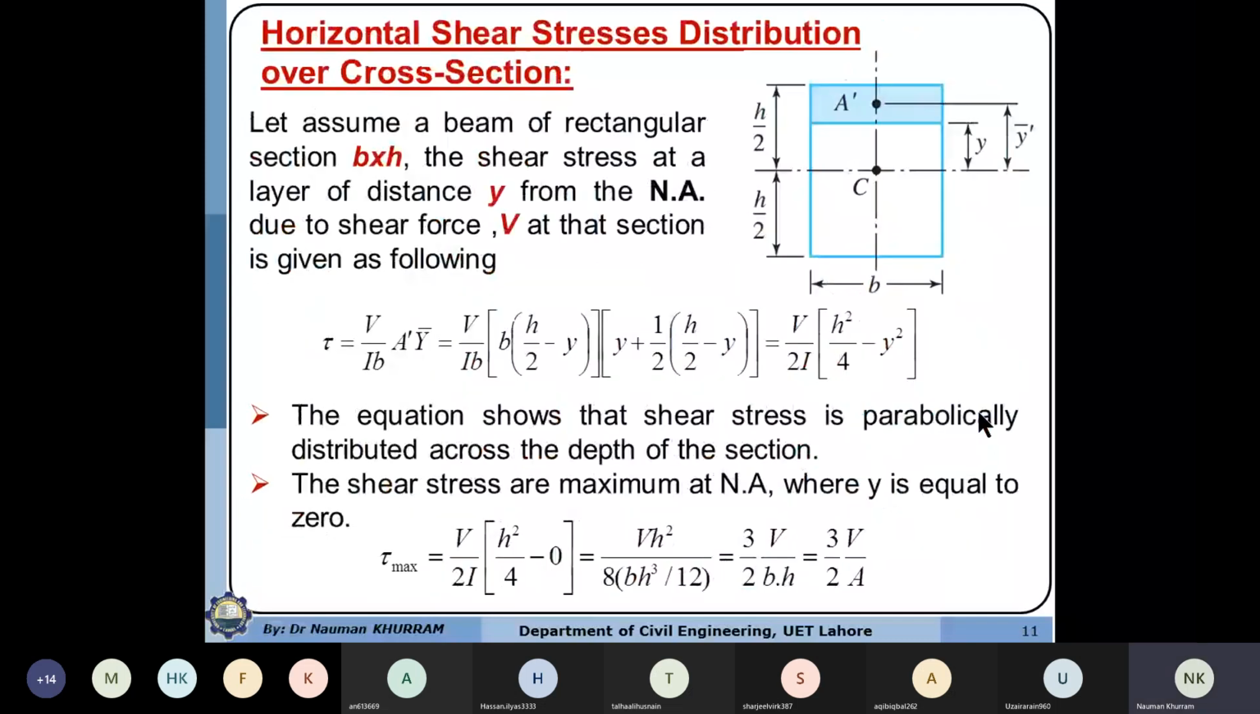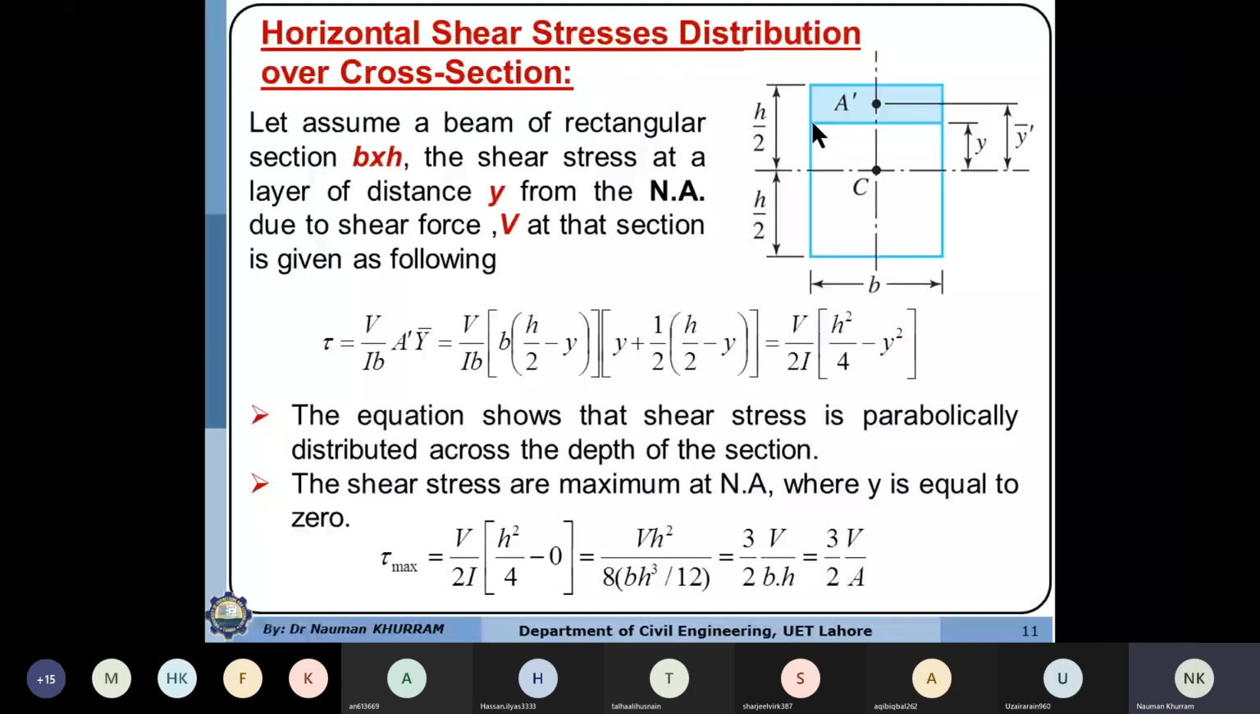this derivation you have already studied in mechanics of materials, but I would like to discuss it again. Let's suppose we have a rectangular cross section with width b, and height h. The distance from the neutral axis to the extreme fiber will be h by 2. In this section, we are interested in determining the horizontal shear stresses at a layer which is situated at a distance y from the neutral axis.